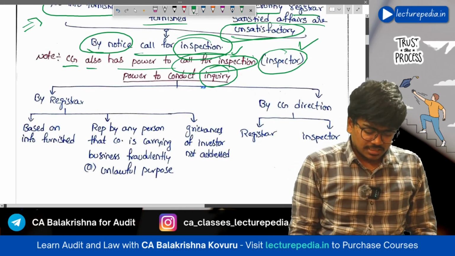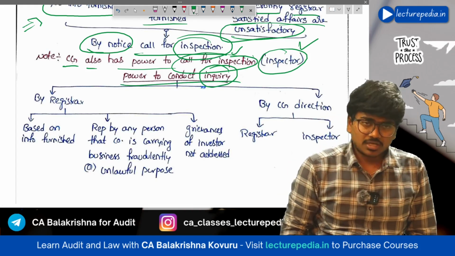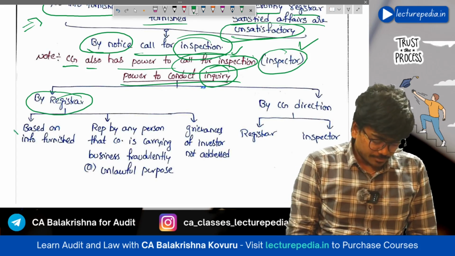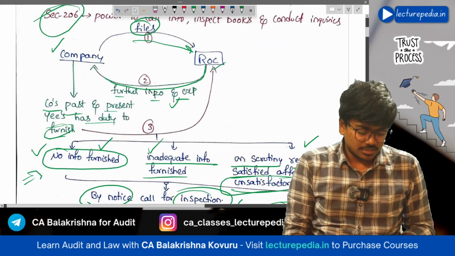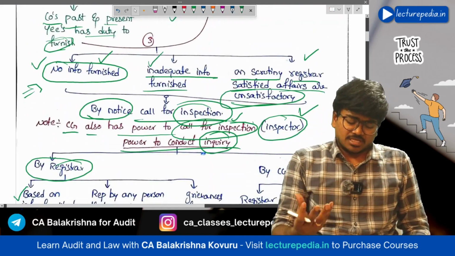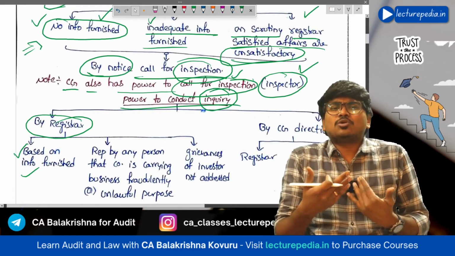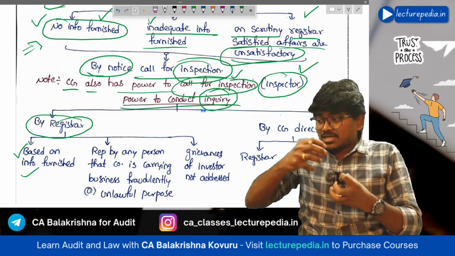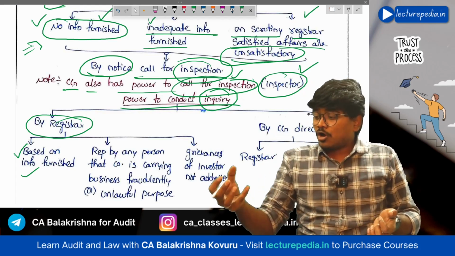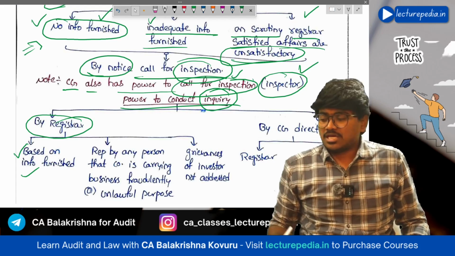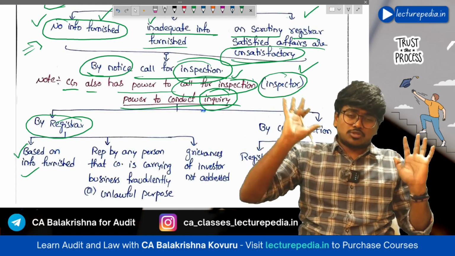Next, coming to inquiry, who has the power to conduct inquiry? First of all, the registrar, based on the information furnished by the company. The company will furnish various information here. Based on that information, if the ROC wants, it can conduct an inquiry on the company. Inquiry means asking questions to the company. Once the ROC has received the information, it can either conduct an inquiry or call for inspection. Inquiry means just asking questions. Inspection means reviewing and scrutinizing the books of accounts completely.